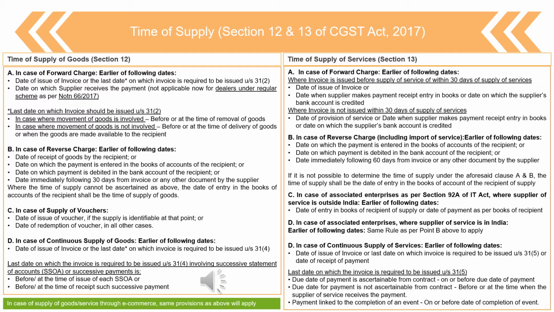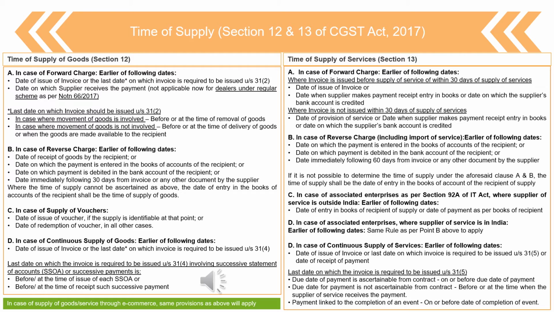So very straightforward provisions. In case of forward charge you have to keep in mind two things: the tax liability will arise either on the raising of the invoice or the date on which the invoice was required to be issued. So when will your tax liability arise? When you raise the invoice, or when you were required to raise the invoice. Section 31(2) says that if a supply of goods involves movement of goods, then before or at the time of removal of goods such invoice has to be issued, right. If there is no movement of goods, then the time at which it is handed over or made available to the recipient will be considered as the date on which the invoice should have been raised.